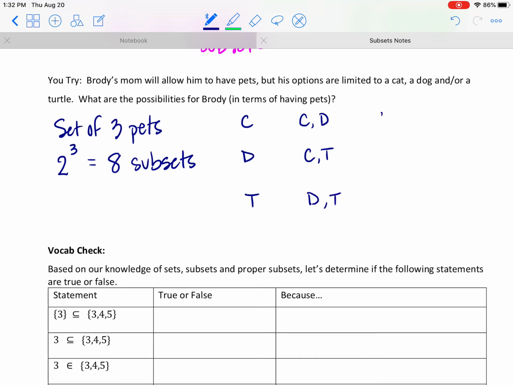He could decide to get all 3, cat, dog, and turtle, or he could decide to have none, right? Nothing. So 1, 2, 3, 4, 5, 6, 7, 8, there are all 8 of the options. Okay, so what are the possibilities? There they are. We listed them out.